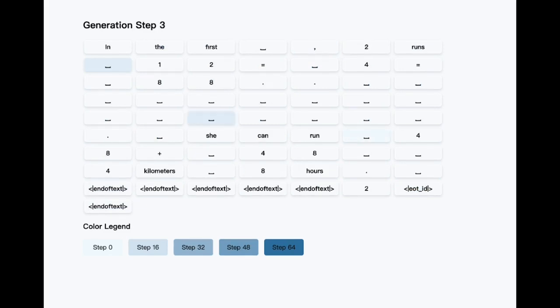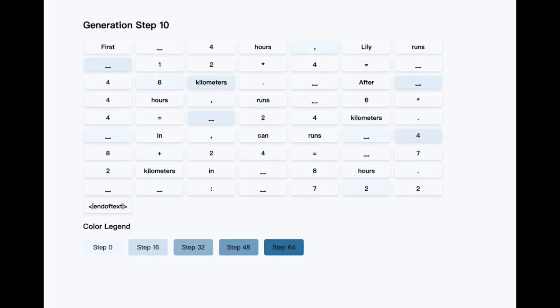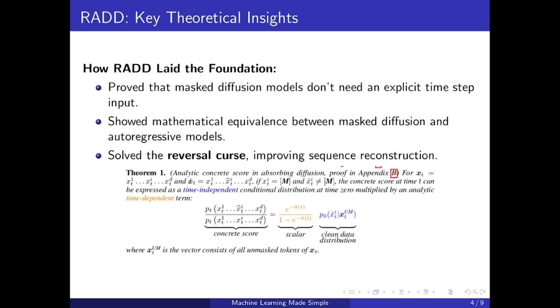But to make this work, it needed to break through how diffusion models are trained, and this is where RADD comes in. To talk about RADD very briefly, imagine an AI assistant you're using to edit a document. A basic AI might go step by step, fixing typos first, then grammar, then formatting, strictly following a predefined sequence of steps. But a smarter AI doesn't need to follow a fixed order. Instead, it looks at the entire document in a holistic fashion and decides what to fix first, which makes the process faster and more optimized. And that's what RADD proved about masked diffusion models.